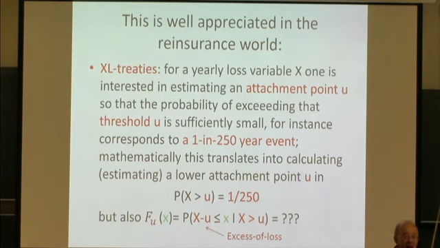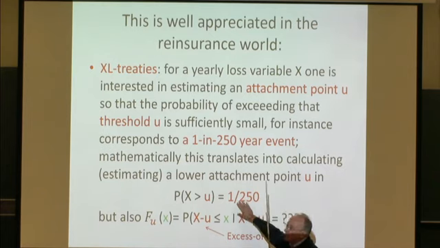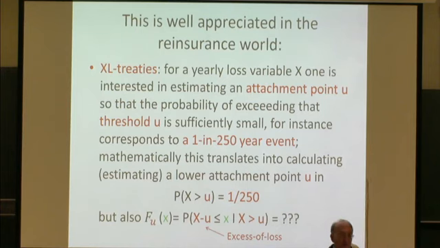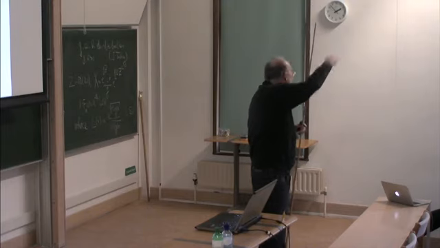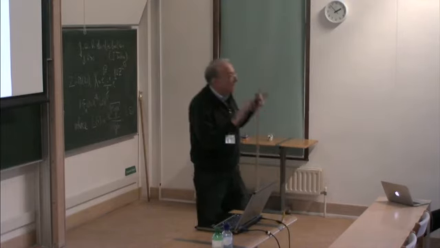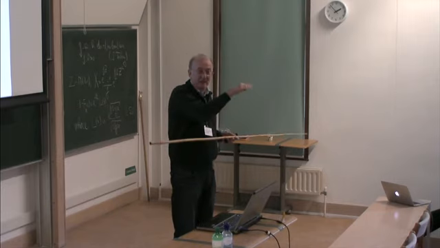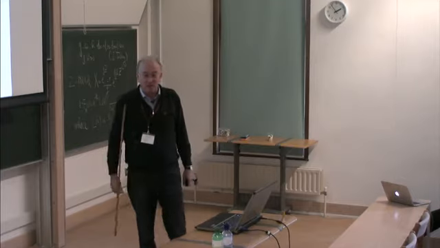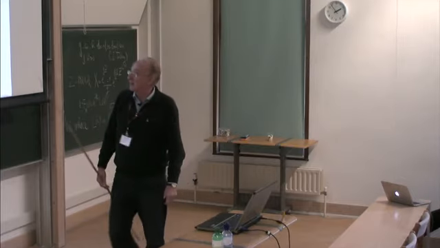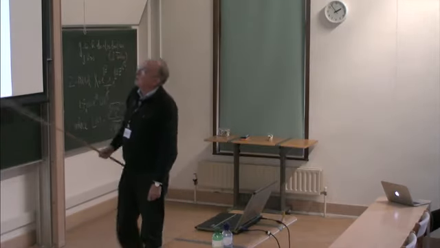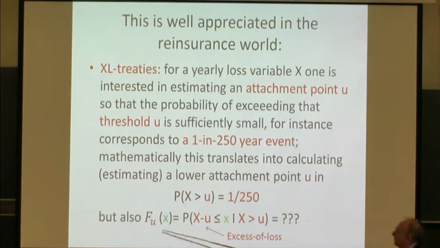If you were to attach a reinsurance treaty in northern Italy, this would typically be 1 in 250, 1 in 500 year events. That's where you typically attach the reinsurance treaty, and it may then go up a layer, a couple of million, whatever, above that. That's sort of typical reinsurance. The first reinsurer will cover that layer. The primary insurer keeps everything below that. And of course there's a pricing for that. And so the reinsurer is very much interested in this distribution function.